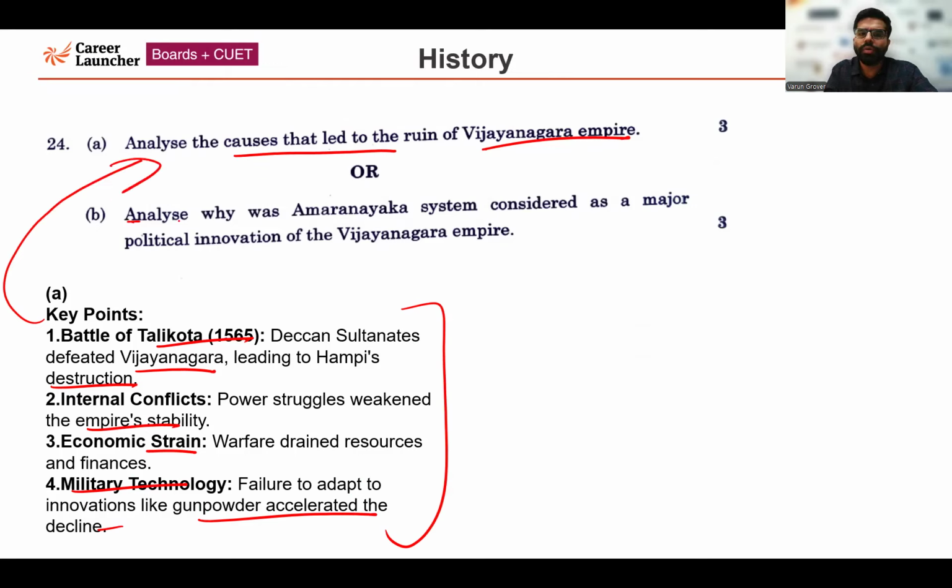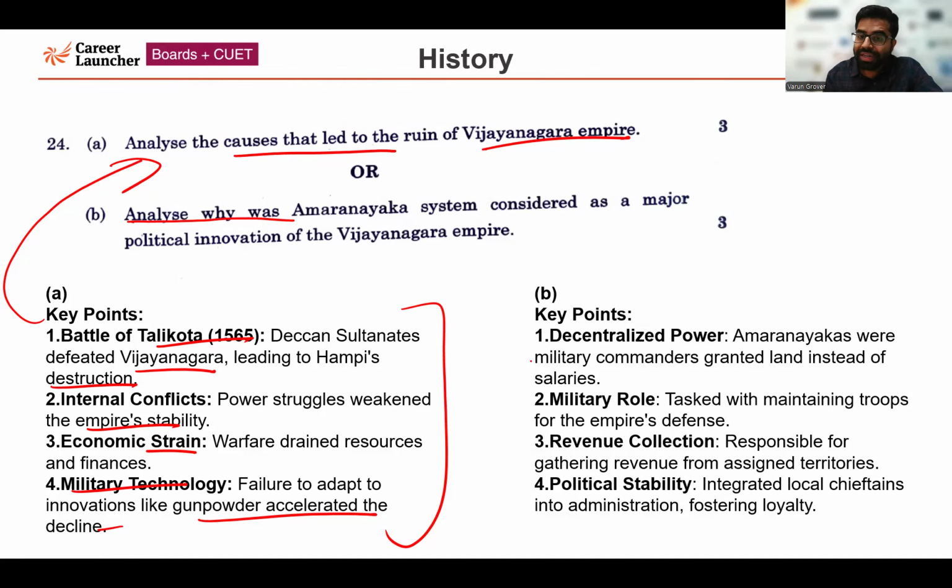Now I'll be talking about another choice-based question. Analyze why the Amara Nayaka system was considered a major political innovation by the Vijayanagar Empire. This question relates to the Amara Nayaka system. First, decentralized power. The Amara Nayakas were military commanders who were granted land instead of salary.